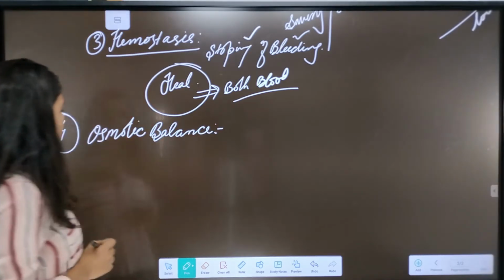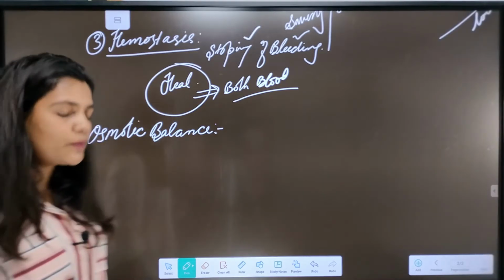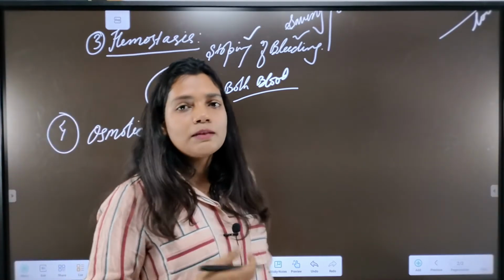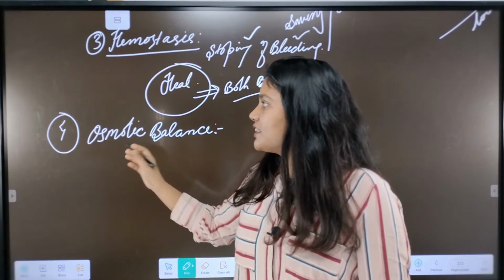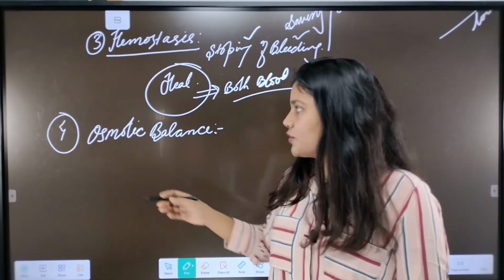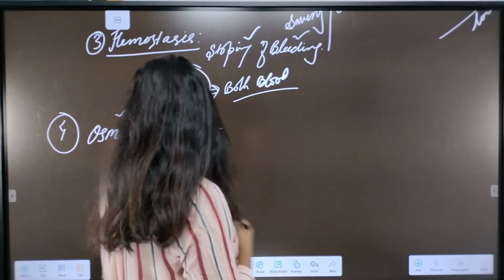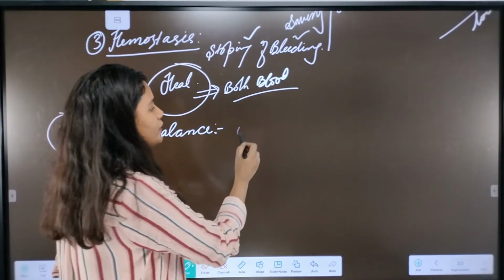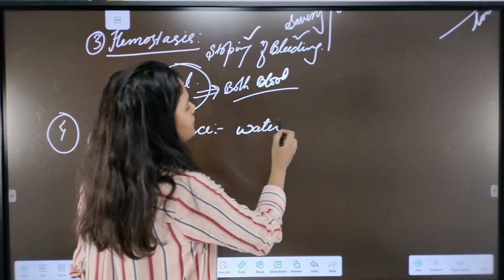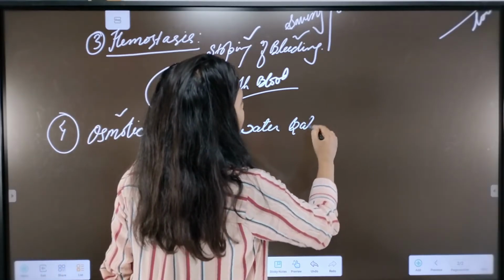We will soon see in our lecture that there are some types of proteins found in our blood that help in containing the water, so that blood itself is able to maintain water balance in it, water balance in it.